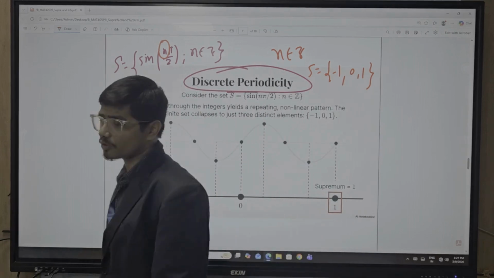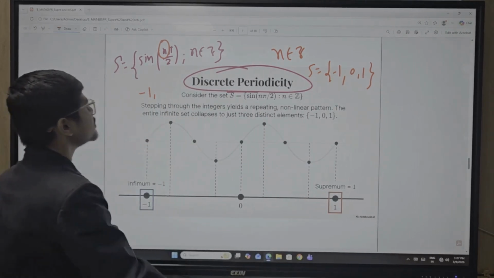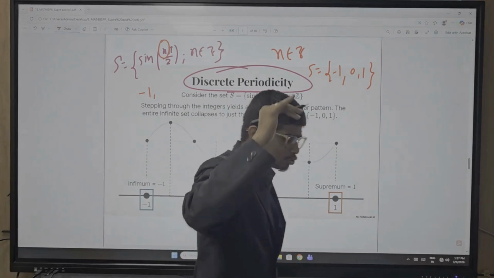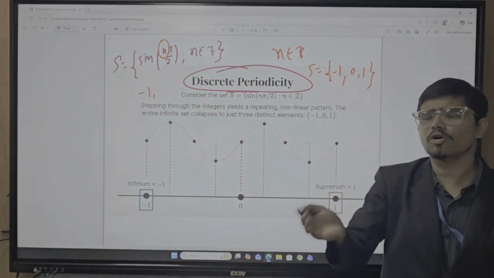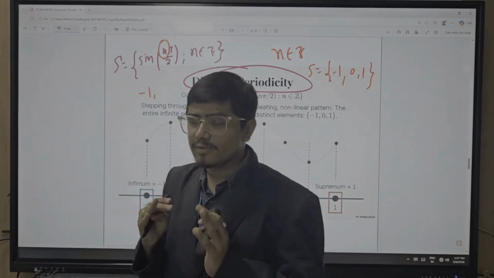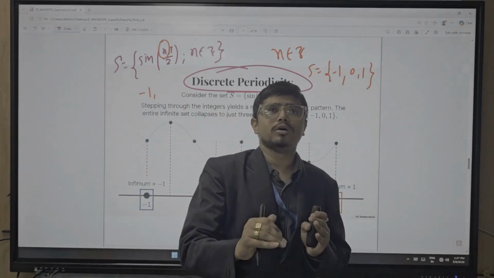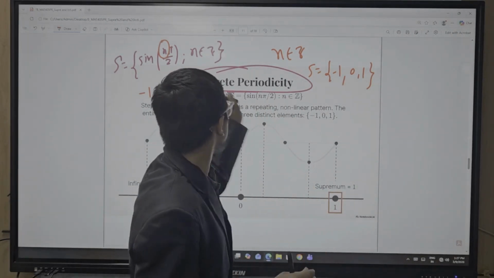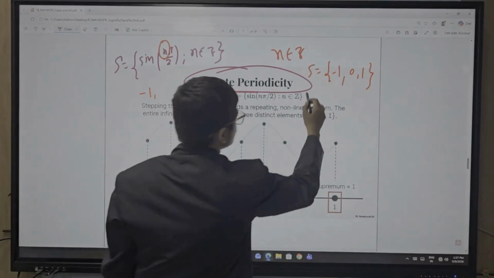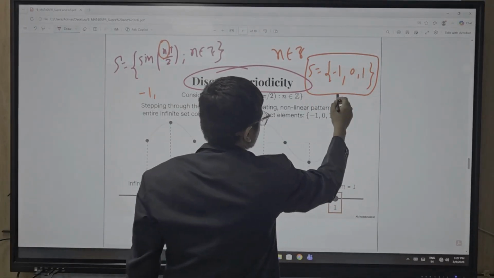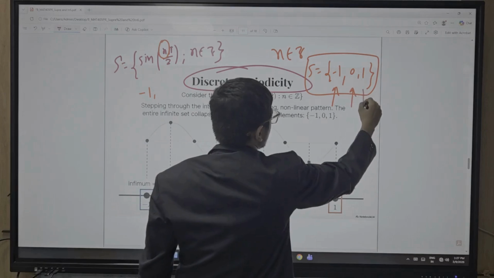Take any value of Z and put it in place of n, and you get three values, -1, 0 or 1.